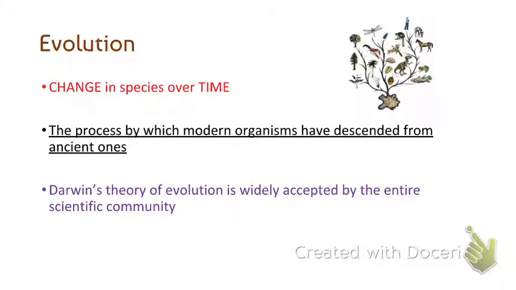Evolution occurs by random mutations. And so those mutations, if they're beneficial, allow the person to reproduce, and that feature or characteristic gets passed on. But if a mutation causes something that is not beneficial to the organism, maybe it gets killed early, and so it can't get passed on because it couldn't reproduce.